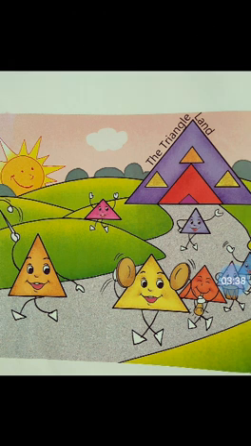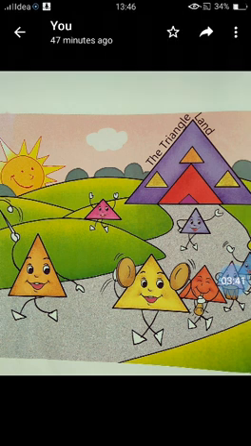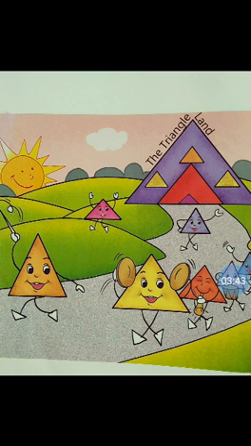Shall we sing one triangle rhyme? Are you ready? Say, when I show a shape like this, tell me what the name is. It has three sides. And it's called a triangle.